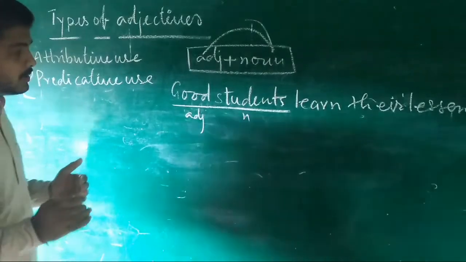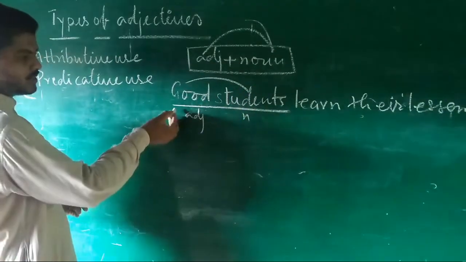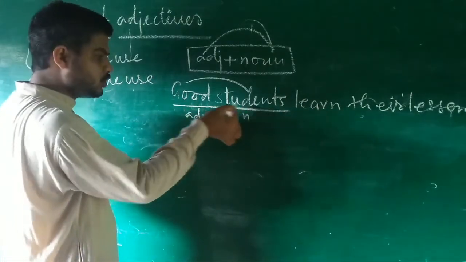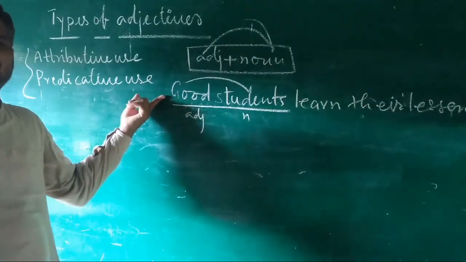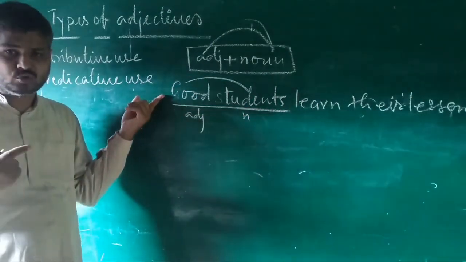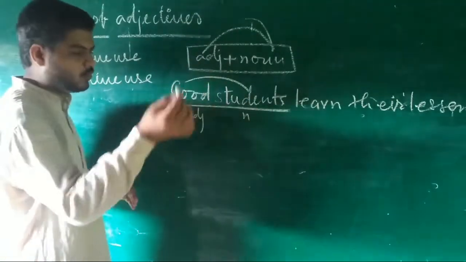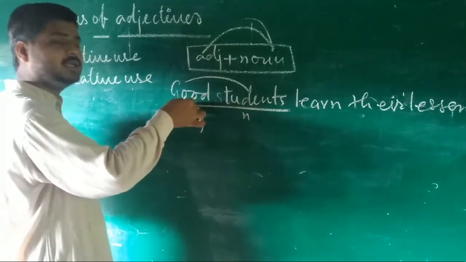If adjectives are used in such a way, first the adjective, then any noun, such use of adjectives is known as attributively used. Okay, students? Attributive use means what? When an adjective comes just before the noun.